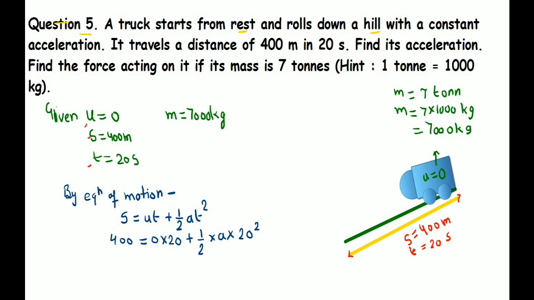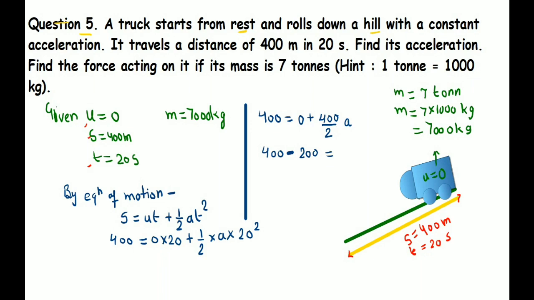Now solving this equation, we can write 400 is equal to 400 by 2 multiplied by acceleration. Now this will be solved. 400 divided by 2 will become 200.